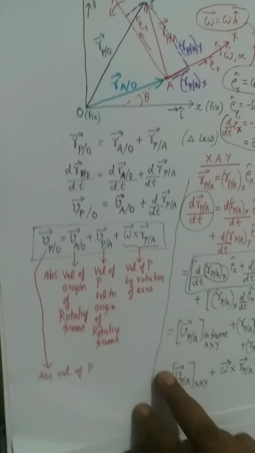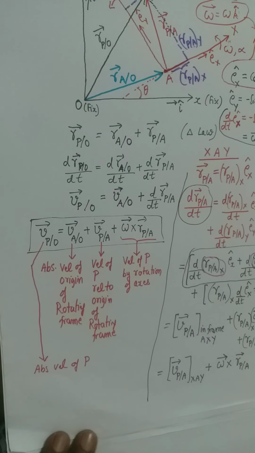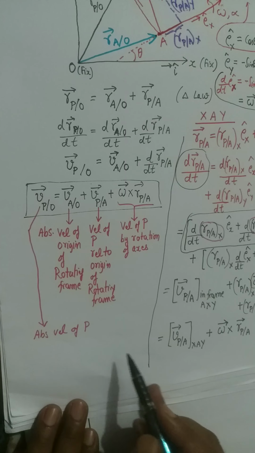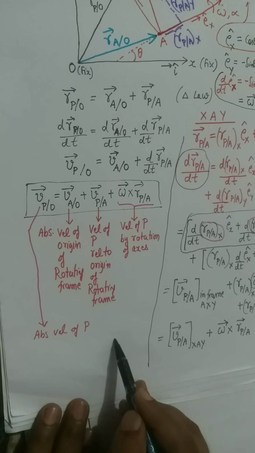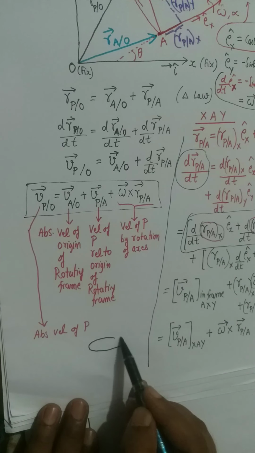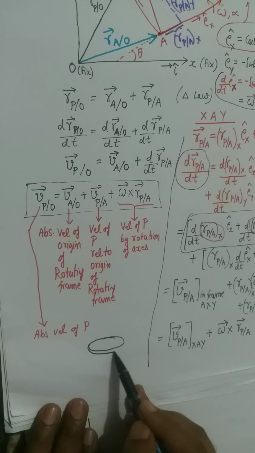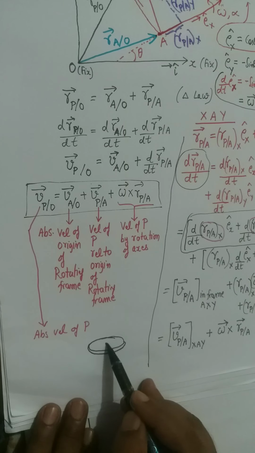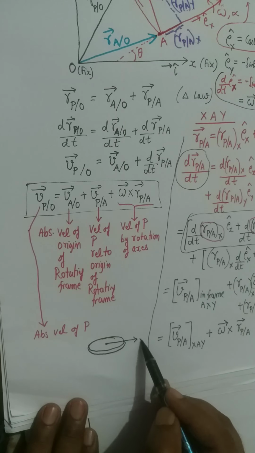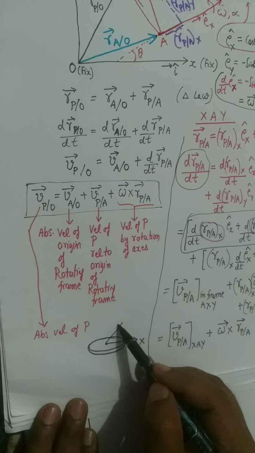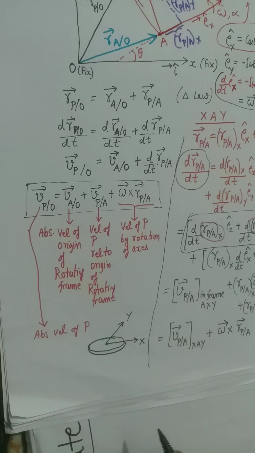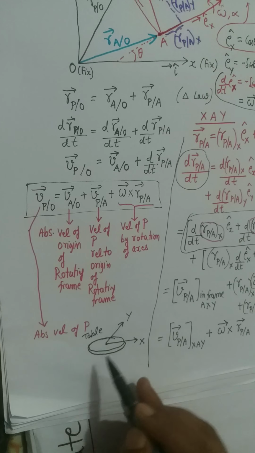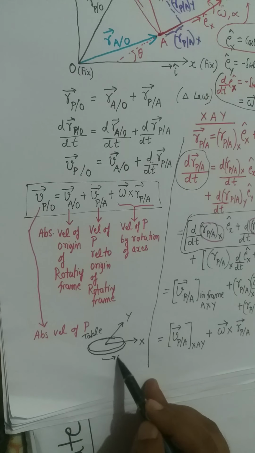I will give you a very small example, just to understand this concept. Suppose we have a rotating table, and a coordinate system is attached to that table. So capital X and capital Y is a coordinate system which is attached to the table, and the table rotates with some angular velocity omega.